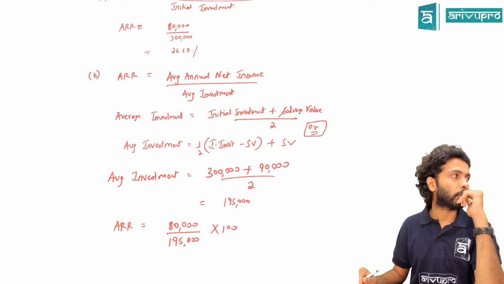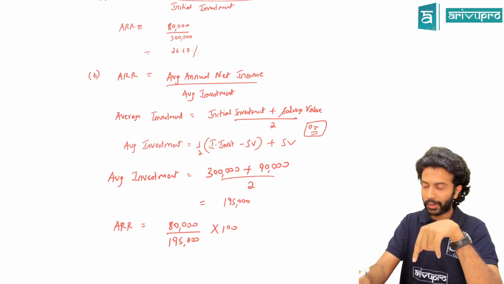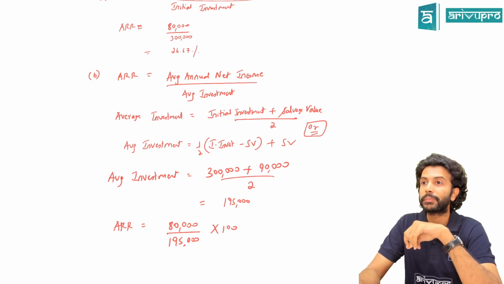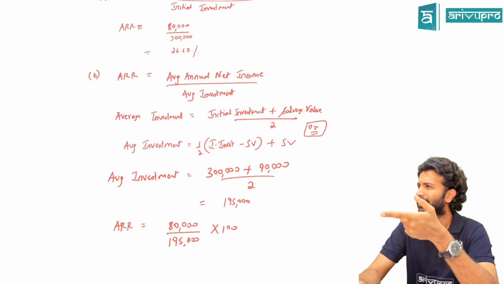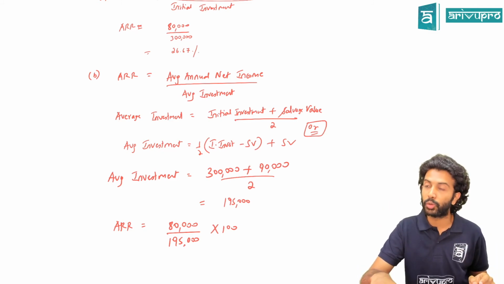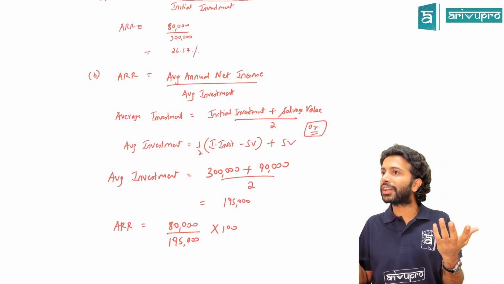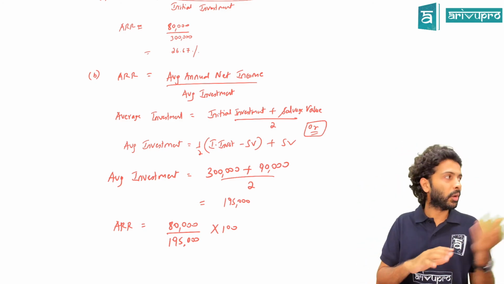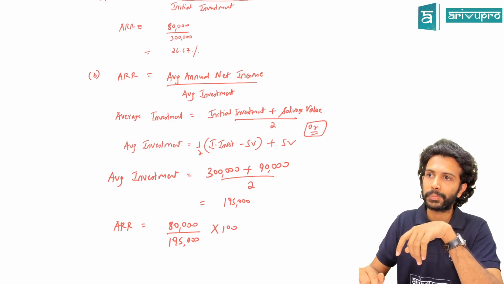Because we used to use that half formula in, if you remember, I don't know whether you attended the whole thing, goodwill valuation. Average capital employed, there was one. Earlier we used to do this. For capital employed, we require opening capital employed as well as closing capital employed. If closing capital was not given, we can work it out using that half approach.